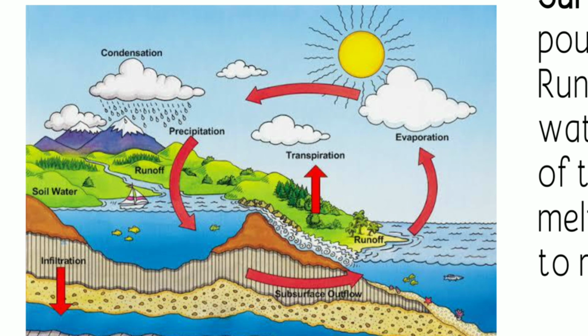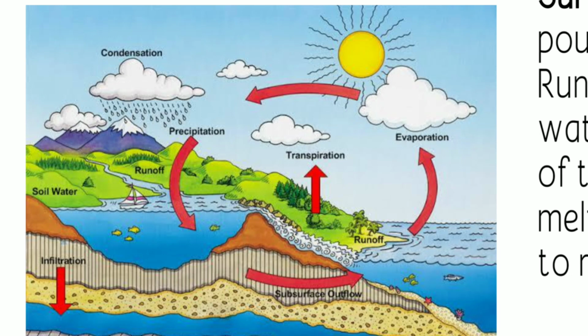Next is the condensation, where the vaporized water turns into water vapor. Then we have the sublimation, the process wherein ice is directly converted into water vapor.